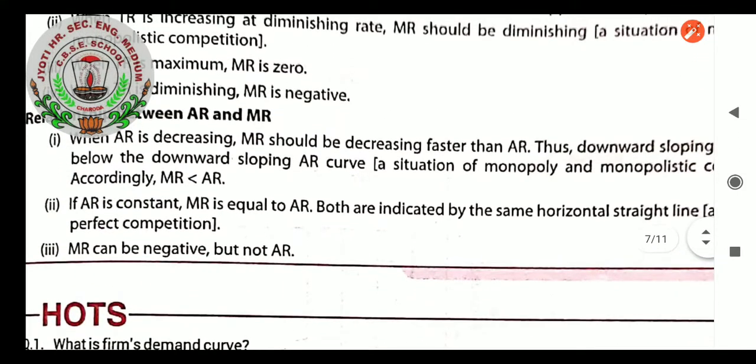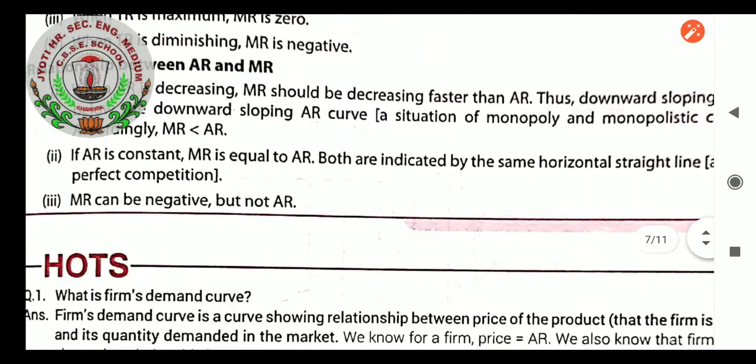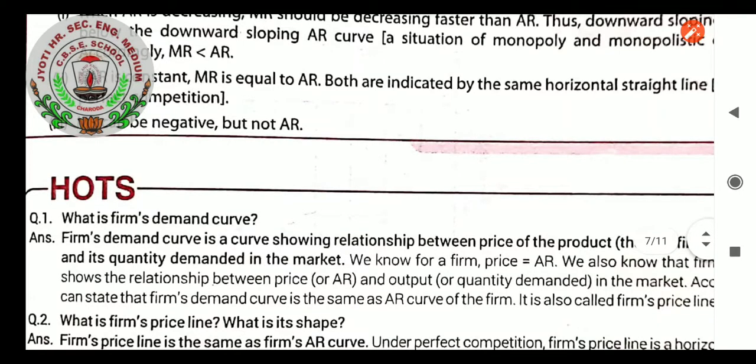Relation between AR and MR: when AR is decreasing, MR should be decreasing faster than AR. Thus below the downward sloping AR curve is the situation of monopoly and monopolistic competition, where MR is less than AR. If AR is constant, MR equals average revenue. Both are indicated by the same horizontal straight line, a perfect competition. MR can be negative but not average revenue.